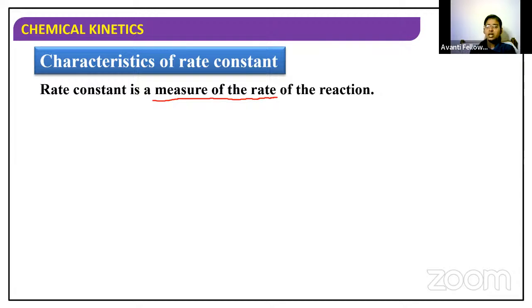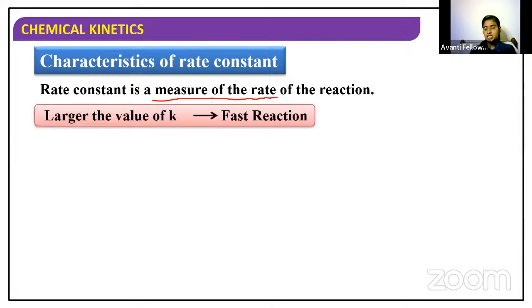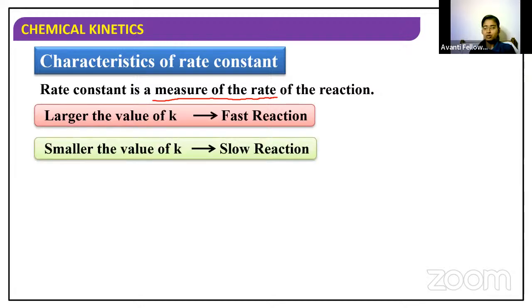If the value of K is larger, then the reaction is occurring very fast. Larger the value of K denotes a fast reaction. Smaller the value of K means it is a slow reaction.